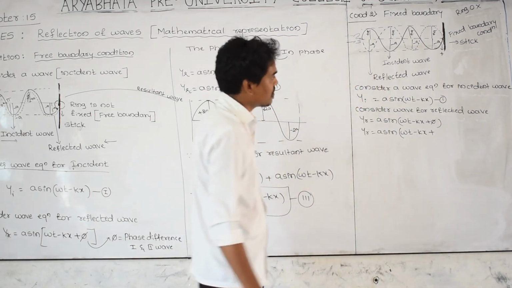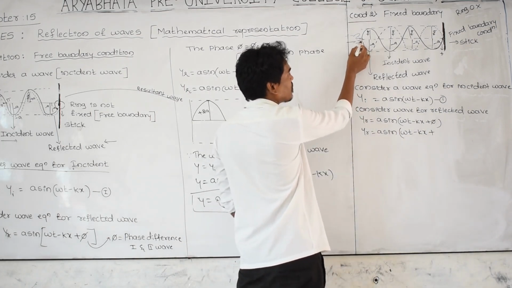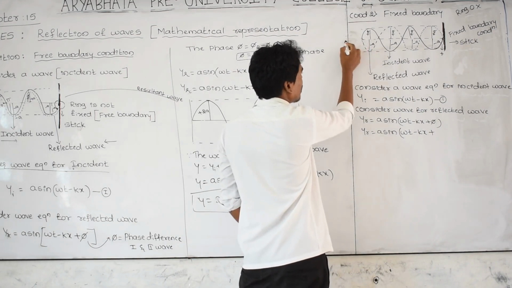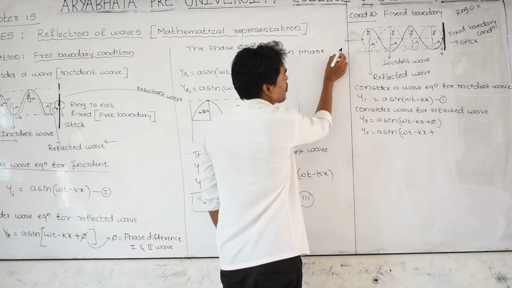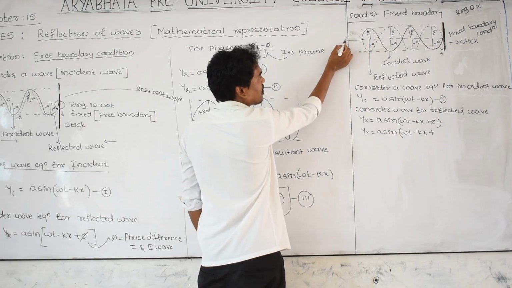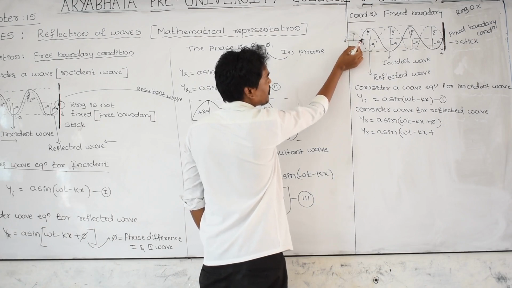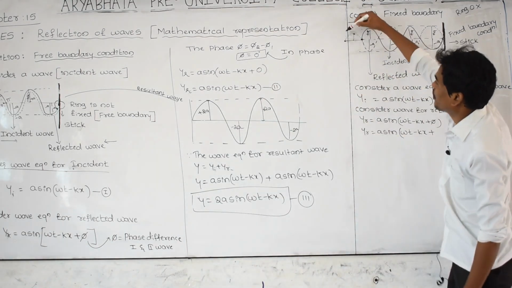Let us consider, from this point I am taking the reference. For example, I am taking this as the reflected wave. For the reflected wave 0 degree here, pi by 2 here means 90 degree, and for the reflected wave it is 180 here.